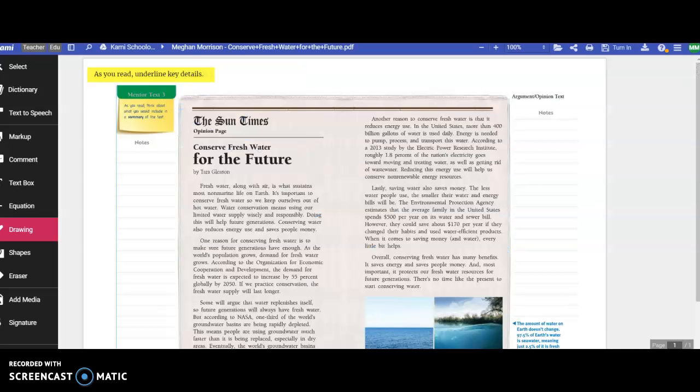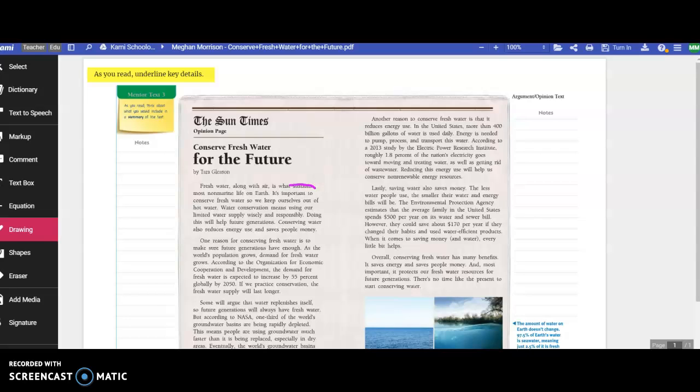So if we look at this text, we can see, okay, fresh water along with air is what sustains most non-marine life on Earth. It's important to conserve fresh water so we keep ourselves out of hot water. It's an expression for like being in trouble. Water conservation means using our limited water supply wisely and responsibly. Doing this will help future generations. Conserving water also reduces energy use and saves people money.